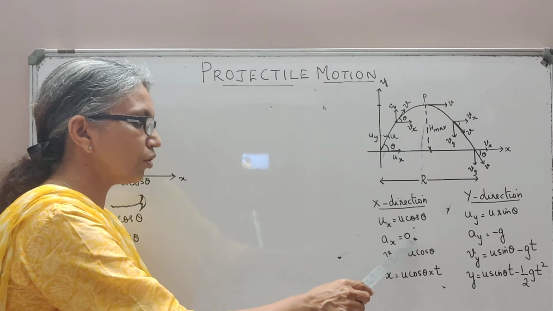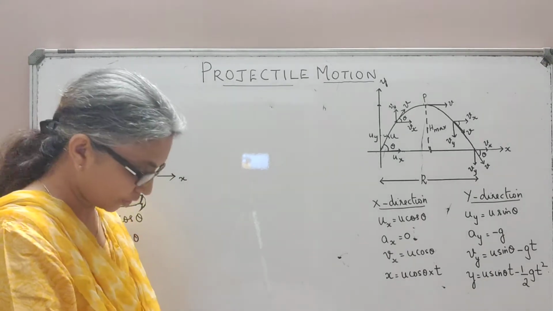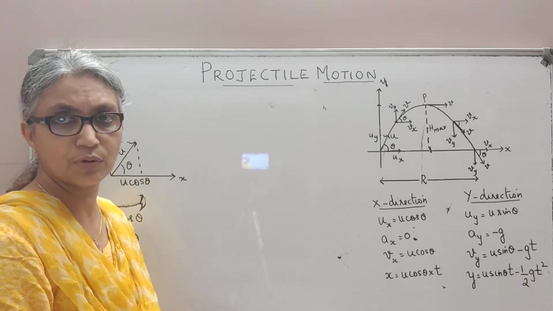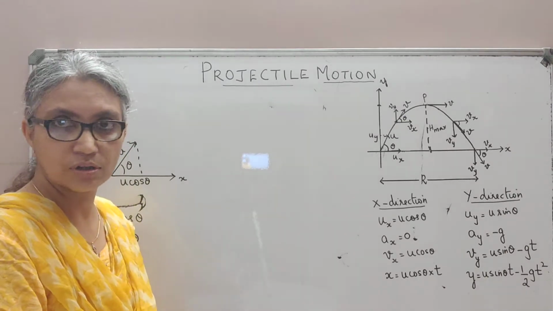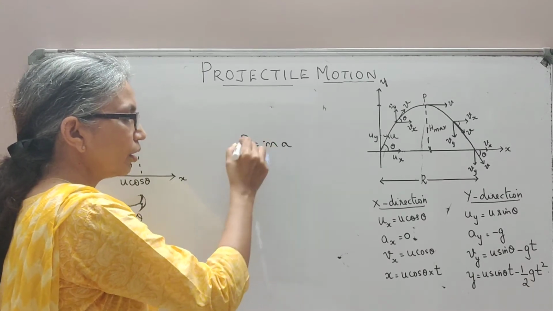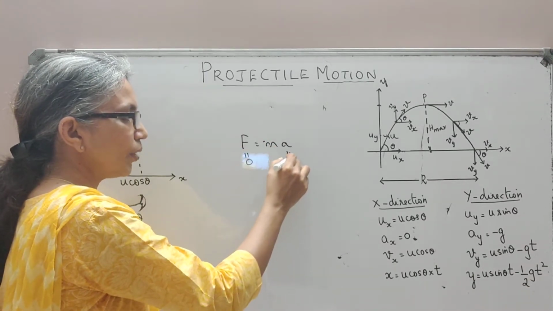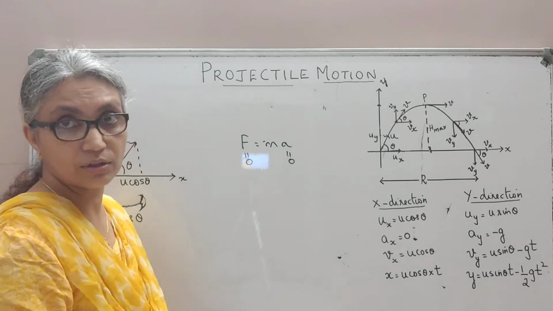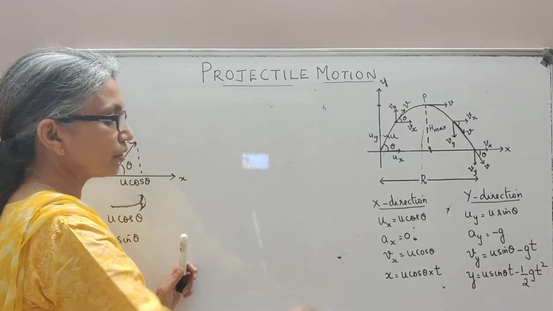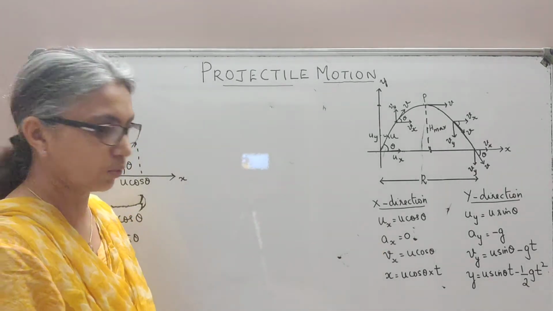Then acceleration along the x-axis is 0, because I told you the body is not experiencing a force other than the gravitational force, which means there is no force in the horizontal direction. Since force is m into a, 0 force would mean there is no acceleration along the horizontal direction, and that is why I have written that the component of acceleration along the x-axis is 0.